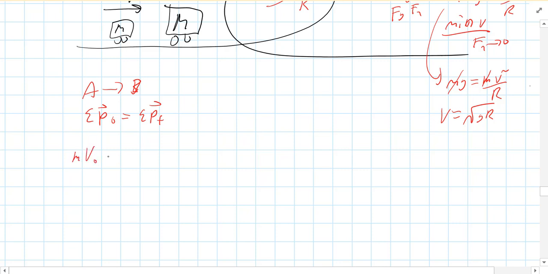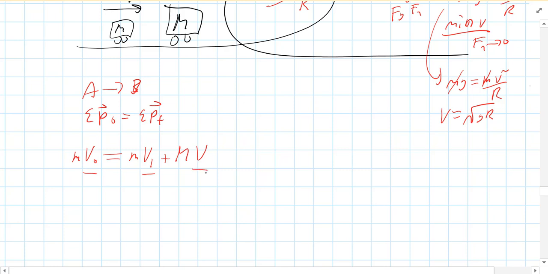Moving at v naught, which I'm trying to find. The other guy is still to begin with. After they collide, we've got the little m, I'll call this v1. That's the little guy's velocity after he hits the big dude. Plus we got the big M, and I'll just call that v. Okay. Now we got three unknowns here. I don't know v naught, I don't know v1, nor do I know v.